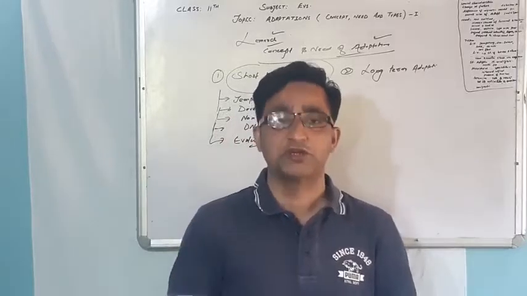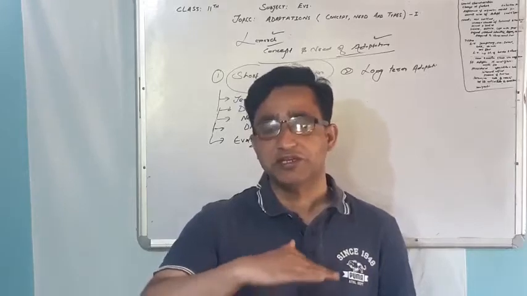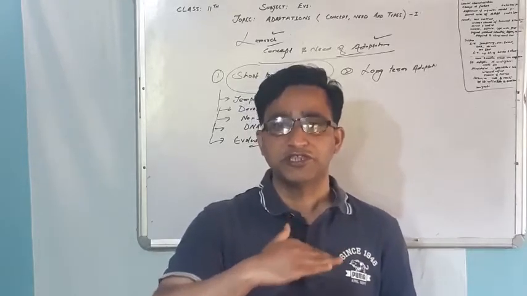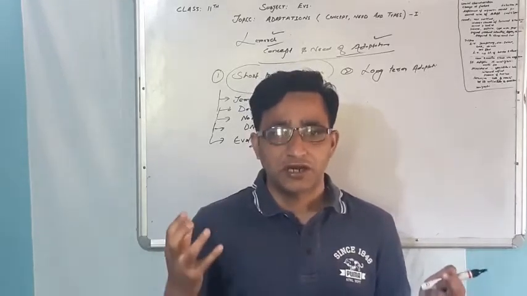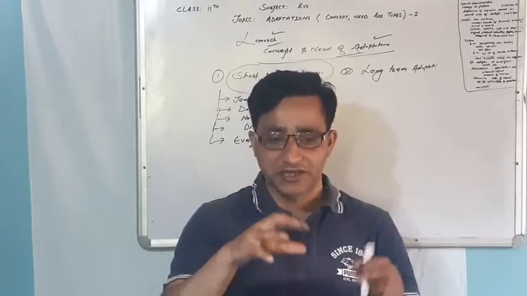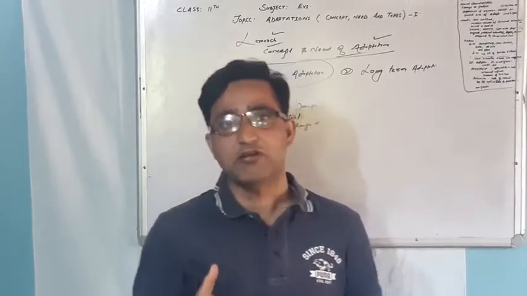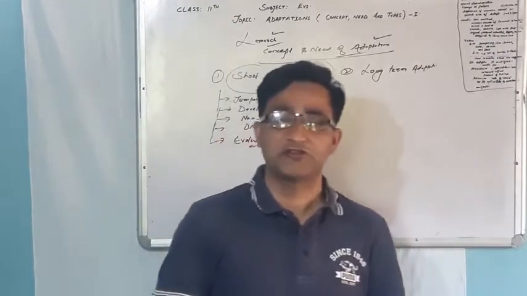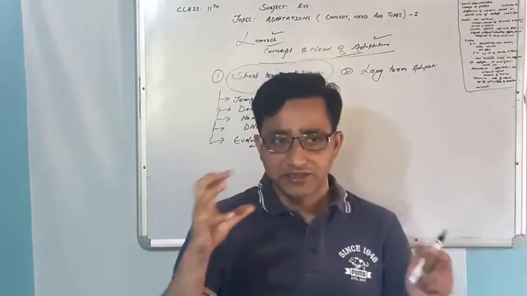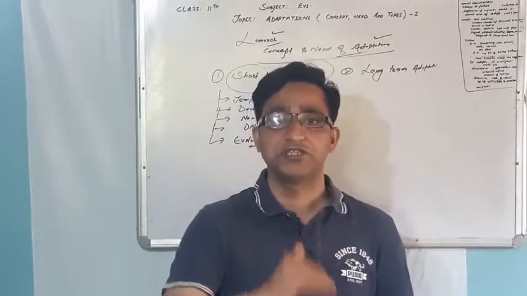This is due to the accumulation of the pigment melanin under our skin, and this melanin absorbs the harmful ultraviolet radiations of the sun, and thereby it protects the underlying tissues.